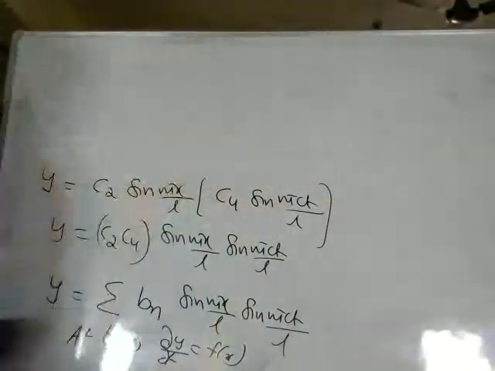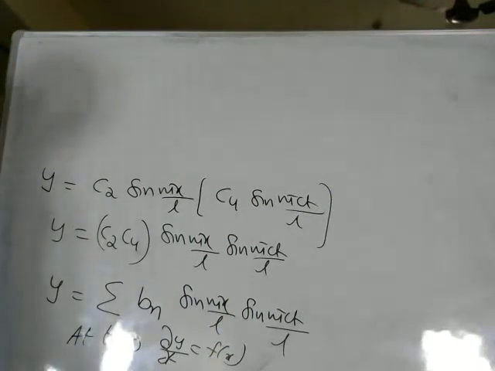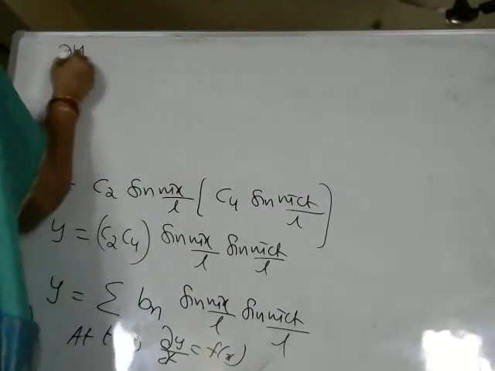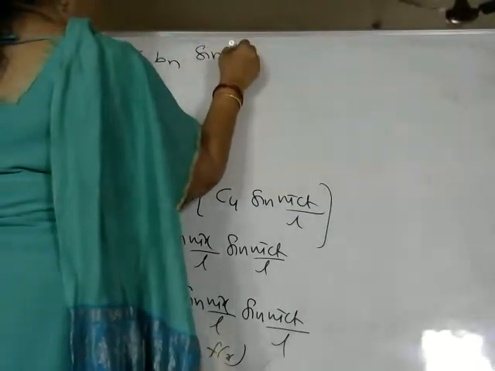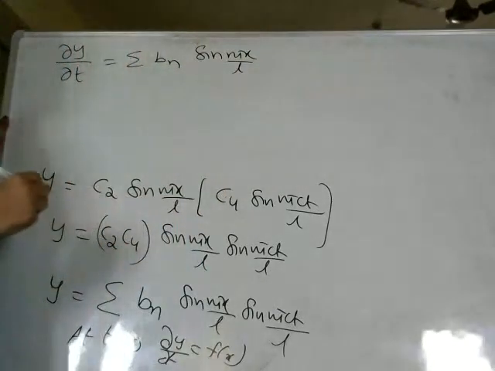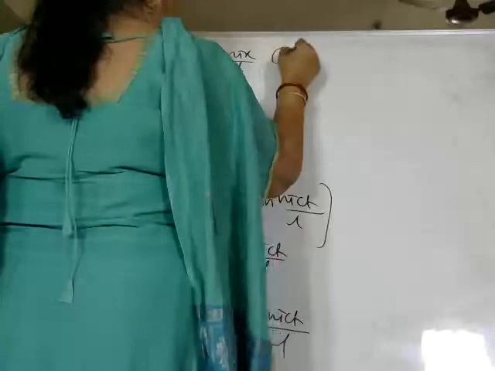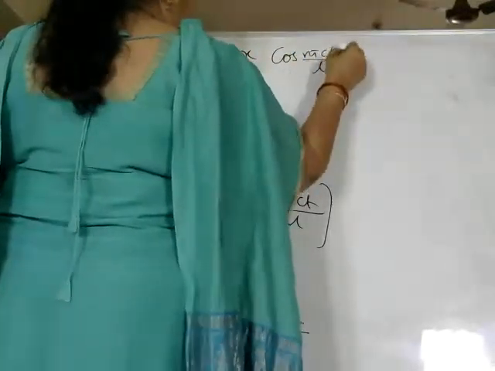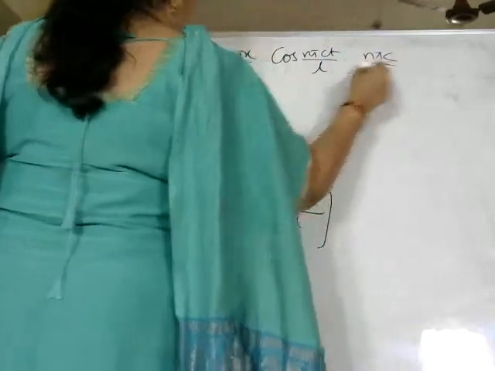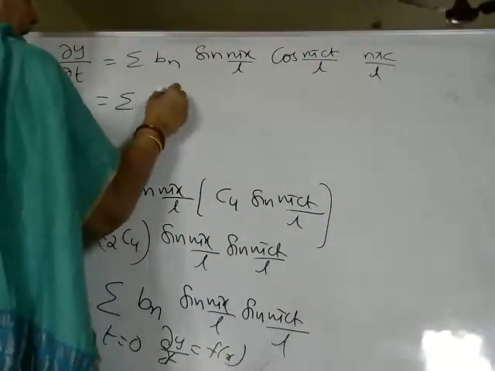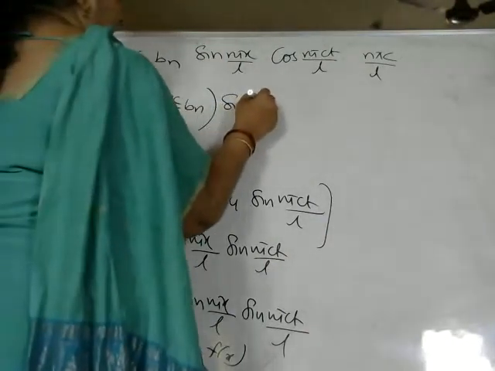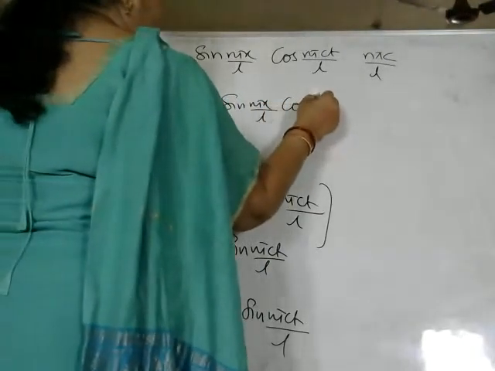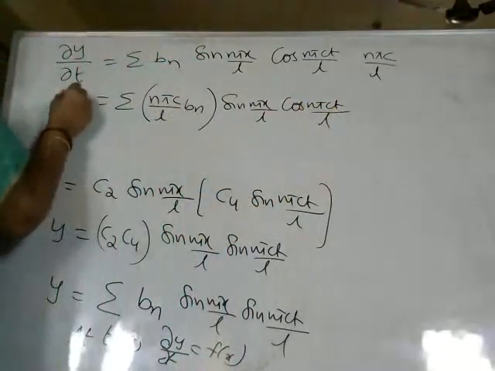So what will be dou y by dou t? Dou y by dou t is equal to sigma Bn. The sin(n pi x by L) function is constant, so it is as it is. Derivative of the sine function is cos(n pi ct by L) into the t coefficient, n pi c by L. So this value is n pi c by L Bn, this is the complete constant we have, into sin(n pi x by L) cos(n pi ct by L). This is the value of dou y by dou t.